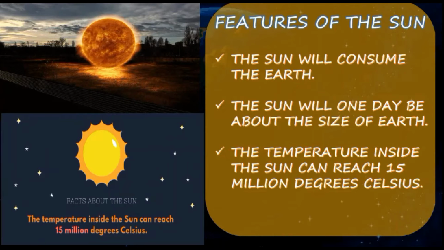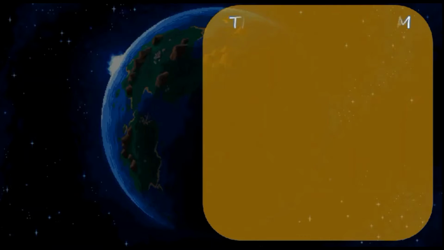The Sun will consume the Earth. The Sun will one day grow above the size of the Earth. The temperature inside the Sun can reach 15 million degrees Celsius. Mercury, Venus, then Earth are near the Sun, so the Sun will also consume the Earth. So that's all about the features of the Sun.